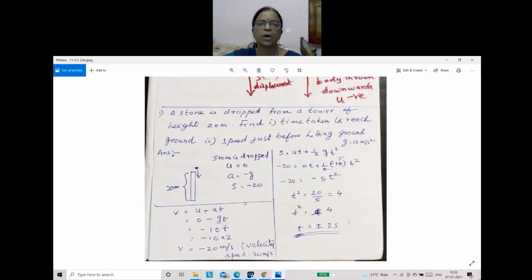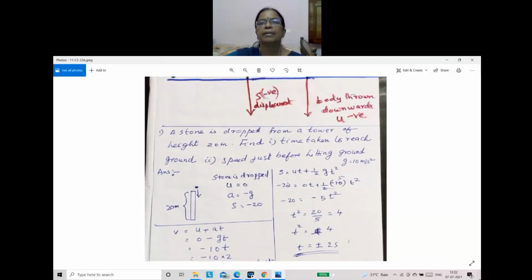Final velocity we can calculate, the speed just before it hits the ground. For that you have to use this, but before that we should know the time. Time can be calculated with this formula. Take g equal to 10. Who is waiting? Aditya.